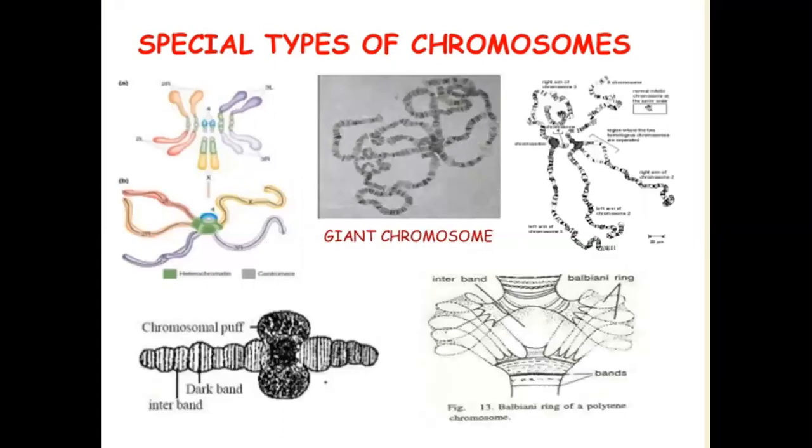Special types of chromosomes. These are the giant chromosomes showing the Balbiani rings. This is the chromosomal band, the dark band. And this is the structure of giant chromosomes.